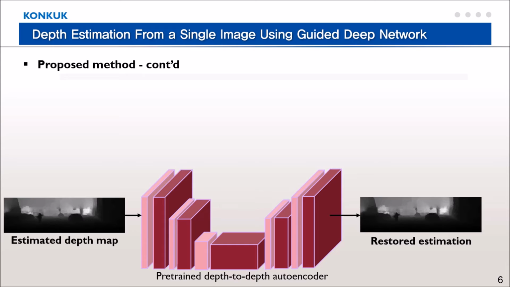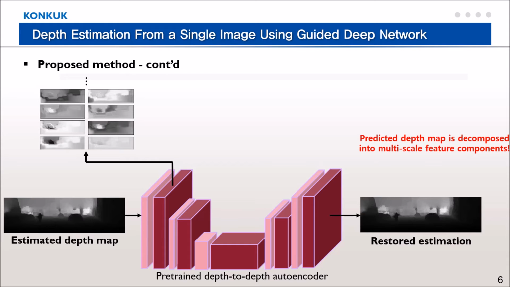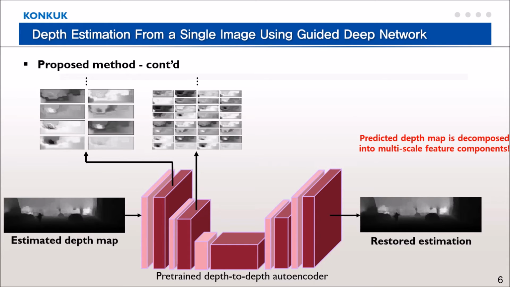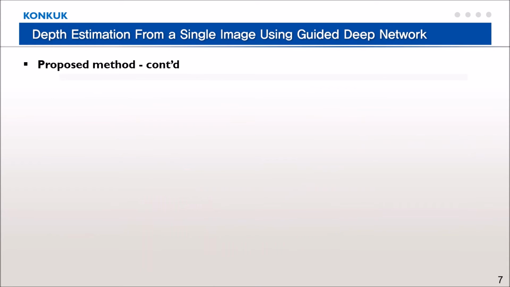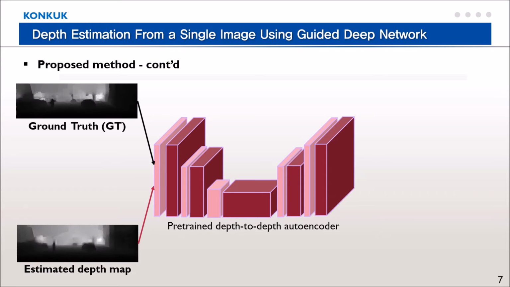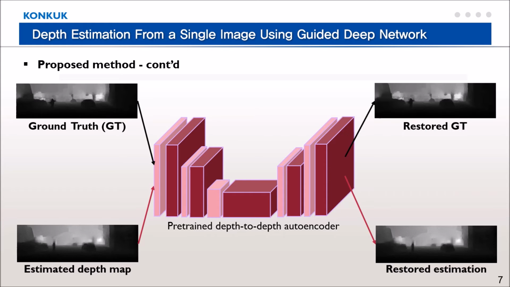Specifically, in the training phase, the estimated depth map and ground truth are decomposed into a multiscale feature map through a pre-trained depth-to-depth autoencoder. Feature maps store information to be restored to the original depth map as they are decomposed. The feature map includes high-level and low-level information. The difference between feature components of prediction and ground truth is calculated for each scale and defined as latent loss.